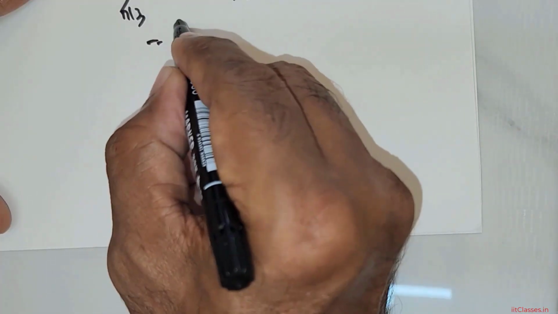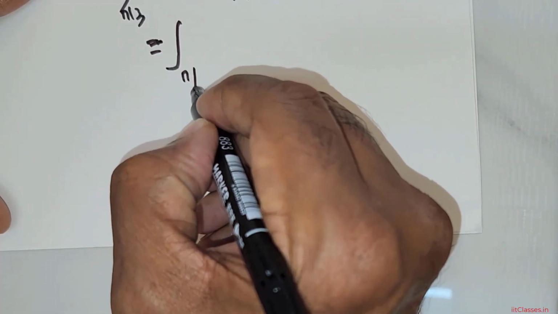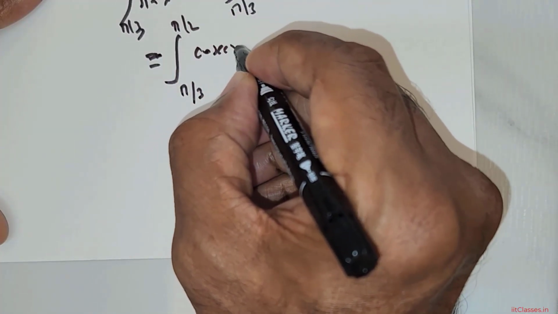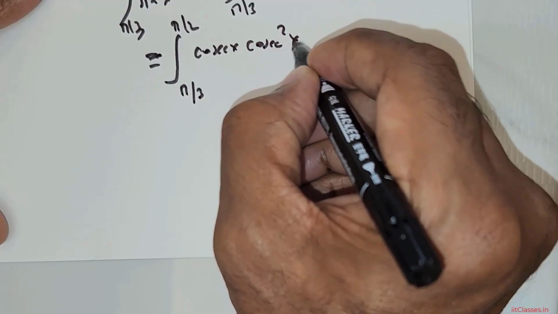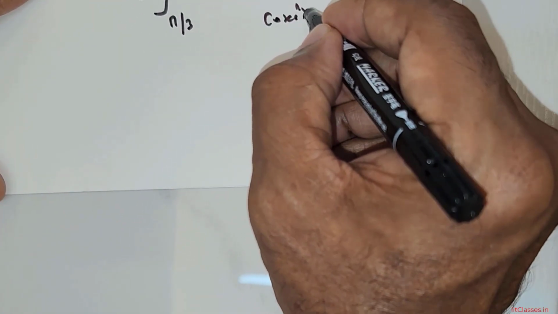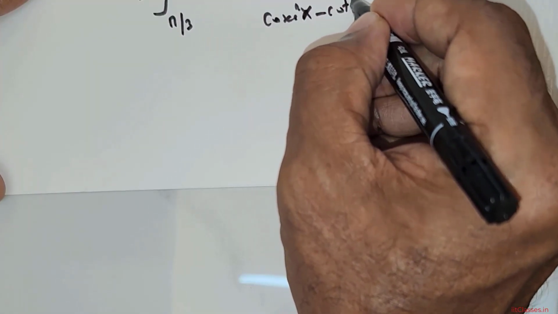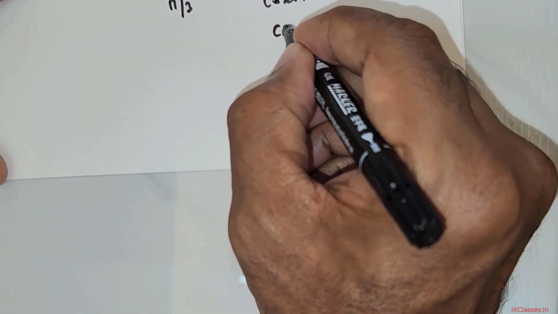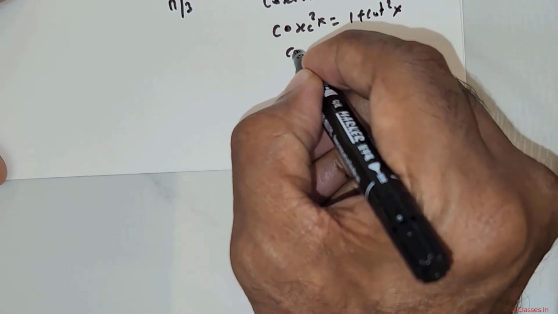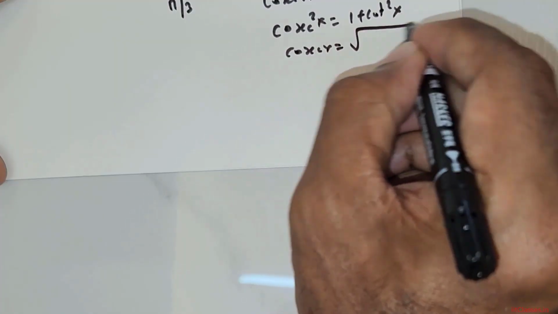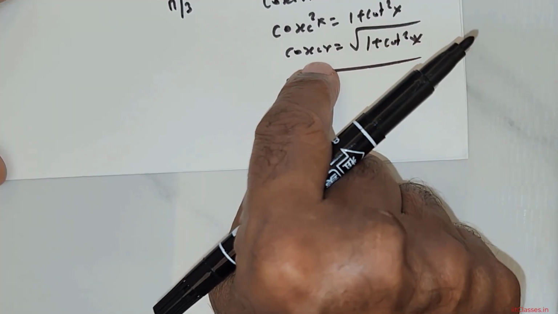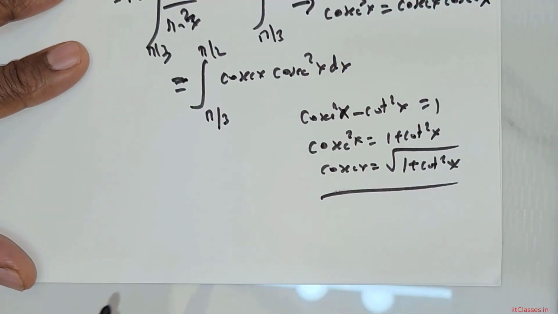Now this is going to be equal to the integral from pi over 3 to pi over 2 of cosecant x multiplied with cosecant squared x dx. But there is a formula. What is the formula? Cosecant squared x minus cot squared x is equal to 1, so cosecant squared x is 1 plus cot squared x, and cosecant x is equal to the square root of 1 plus cot squared x. So take this, substitute it here.